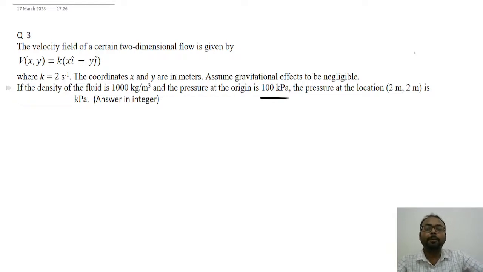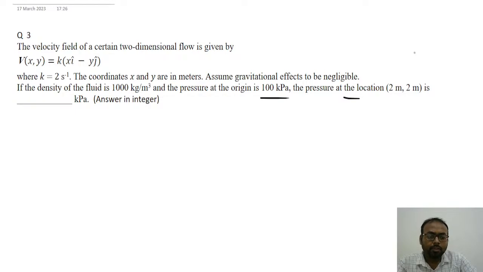So we have been given the pressure value at the origin, along with that the density of the fluid. Now we have to find the pressure value at location (2,2). So how can we find that? That we can find if we apply the Bernoulli equation between the origin and a point which is at 2 meters.